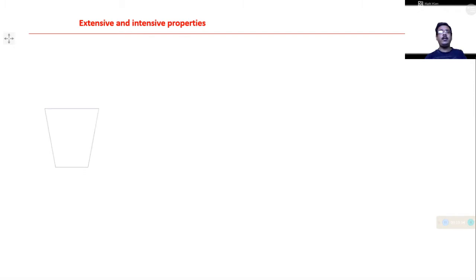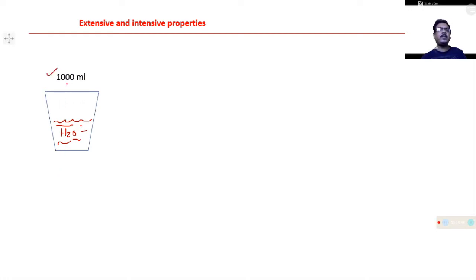Just think that you have a beaker, and this beaker contains some amount of water. For example, it contains 1000 ml of water.